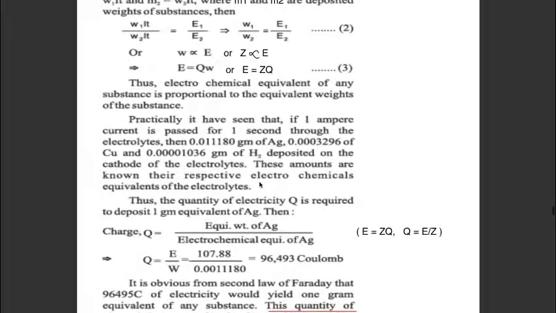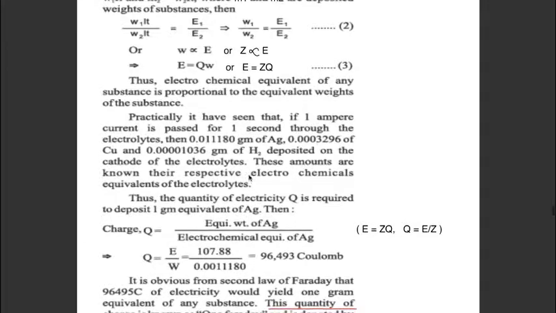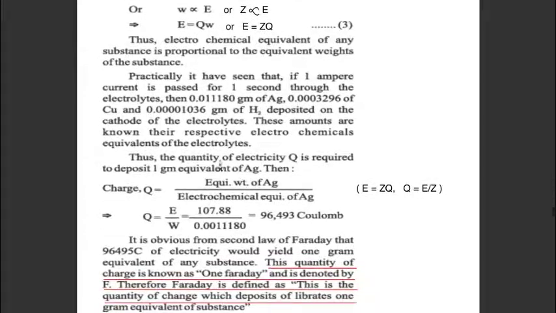Now practically it has been seen that if 1 ampere current is passed through the solution for 1 second, then the actual masses deposited of silver, copper and hydrogen are these: 0.001180 gram of silver, 0.0003296 gram of copper, and 0.4 times 0.1036 gram of hydrogen gas is deposited. Now these amounts are known as their respective electrochemical equivalents.